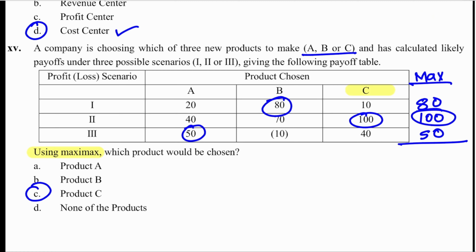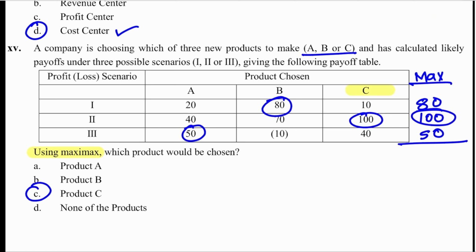When Maximax is given, just take whichever is the maximum in the table and take that product. You don't have to do all this calculation. If they have given Maximin or Minimax, then you'll have to do all of this. If it is Maximax, directly take whichever is the maximum in the table.